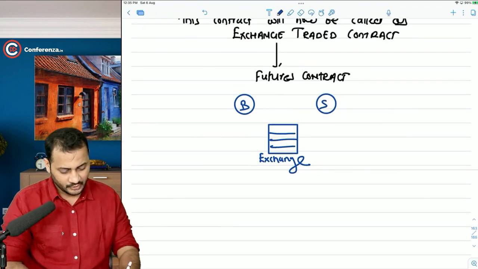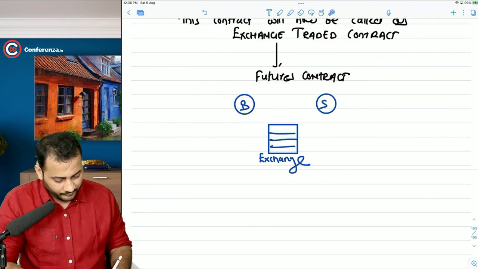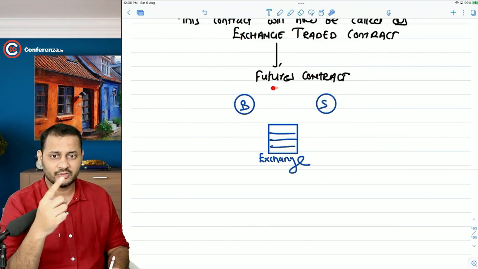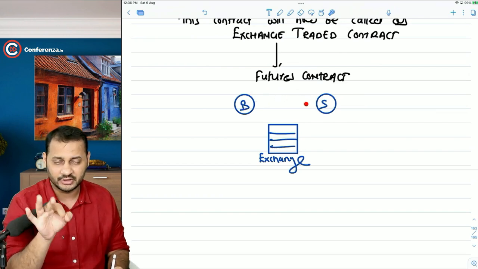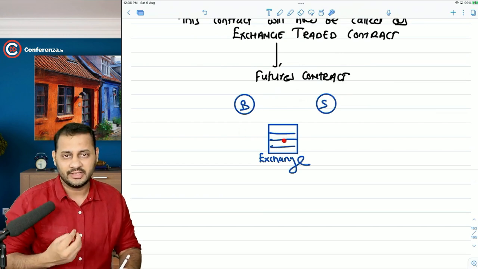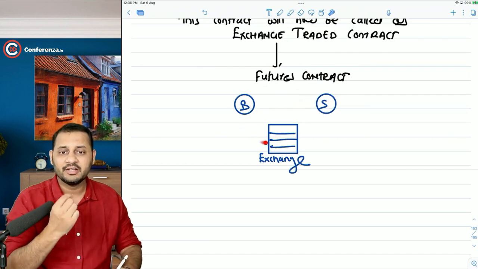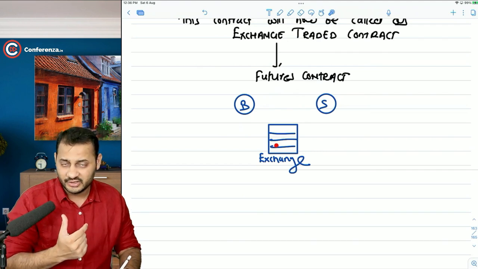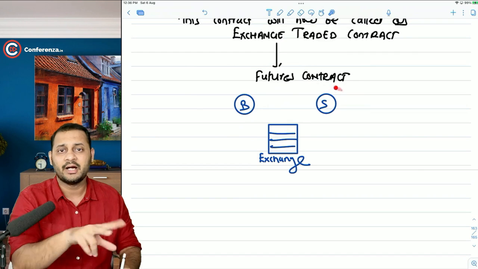Now have a look. What is going to happen? This buyer will come. Earlier in the forward contract, the buyer was going directly to the seller and the seller was coming directly to the buyer, and both of them were entering into a contract with each other. Now the buyer will go to the stock exchange, and the seller will also go to the exchange, and both of them will enter into a transaction with each other. It's the responsibility of the exchange that this contract gets matched with the buyer and the seller.